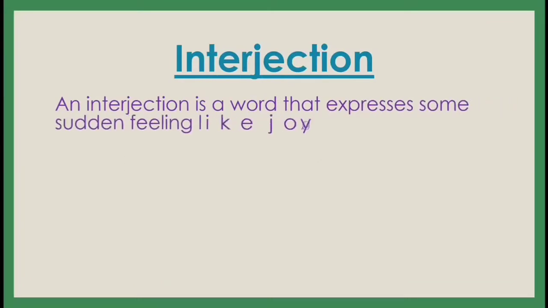The next one is interjection. Now what is called an interjection? An interjection is a word that expresses some sudden feeling like joy, grief, surprise, etc. See dear children, sometimes what happens? Some incident happens with us suddenly. Understand? So at that time, sometimes we express our views suddenly.